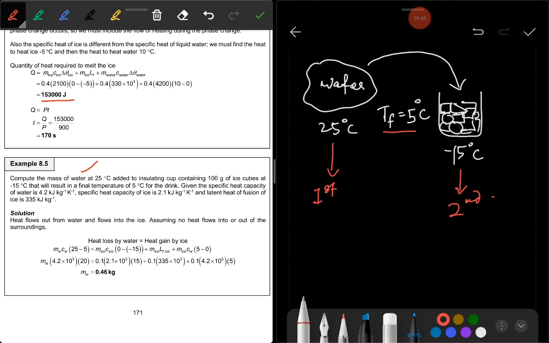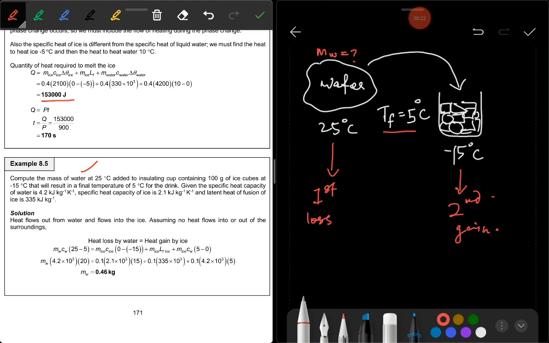So now how are you going to calculate the mass of water? We don't know the mass of water here. What is the mass of water? You have to calculate it. You're given the mass of ice cube, and then you're given the specific heat capacity of water, ice, and latent heat of fusion. So here there is heat gain and heat loss. So water will lose the heat, ice cube will gain the heat.